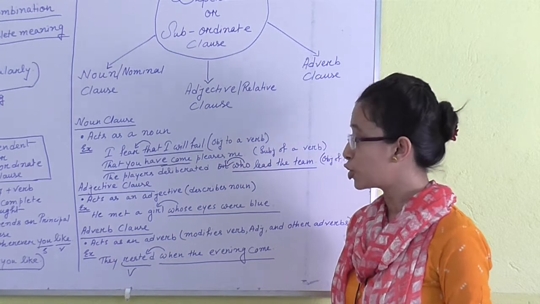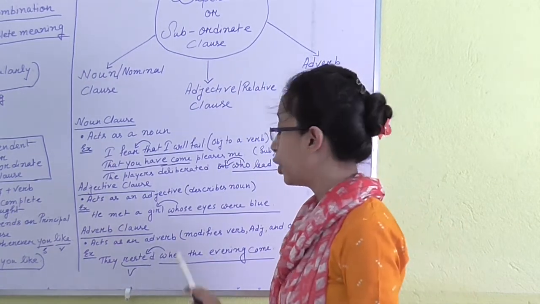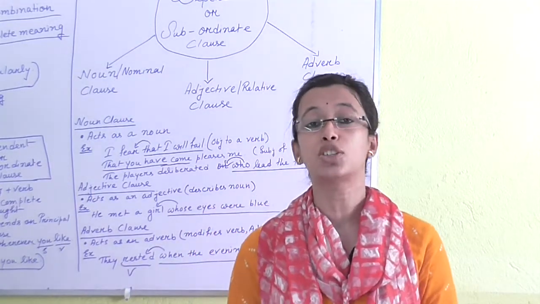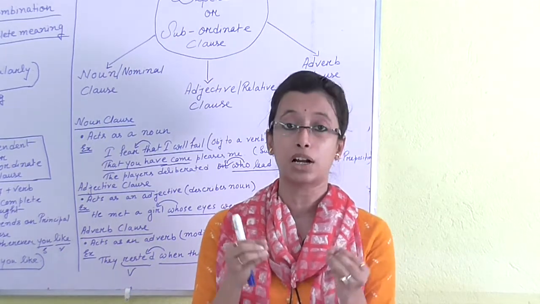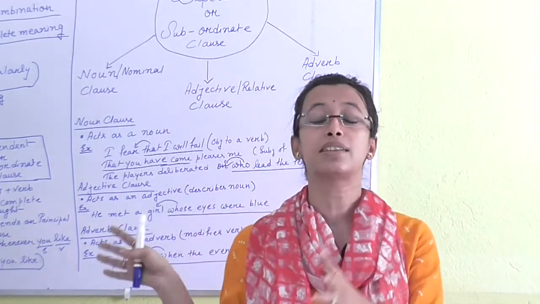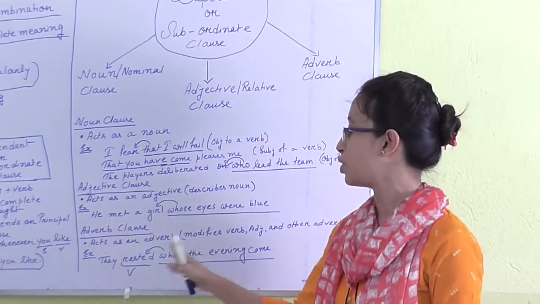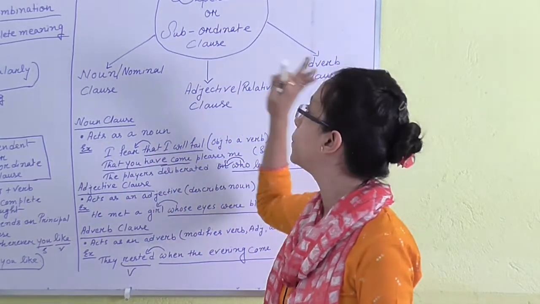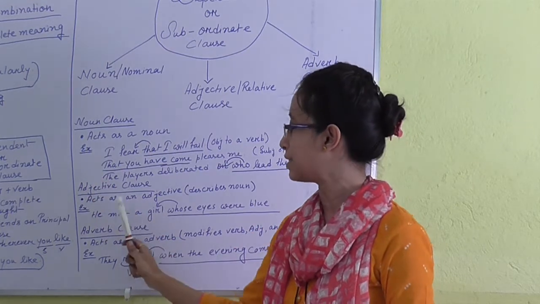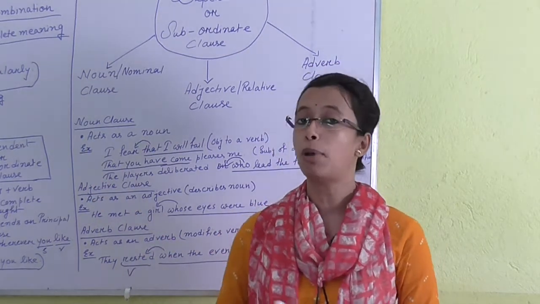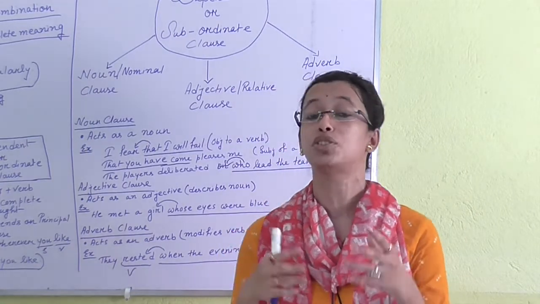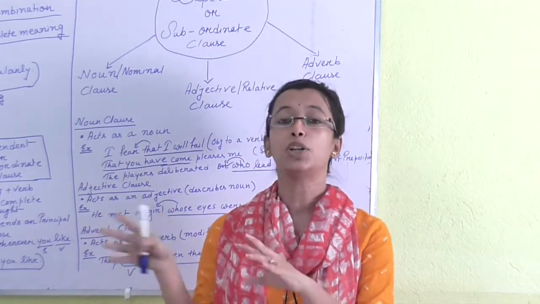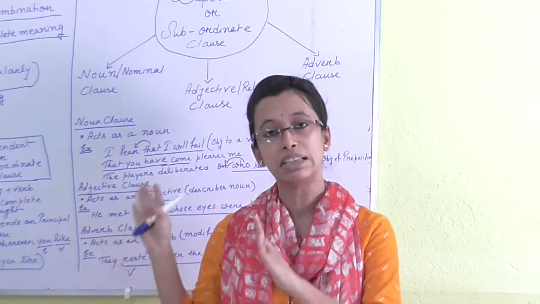And an adverb clause also generally begins with when, where, as soon as, these kinds of words. Actually these are not conjunctions, these are connectors. With these connectors we can begin an adverb clause. So here are the kinds of dependent or subordinate clause: noun clause, adjective clause, adverb clause. If you know about these kinds, you can easily identify which clause it is and you can easily join two sentences into a complex sentence by using this kind of clause.